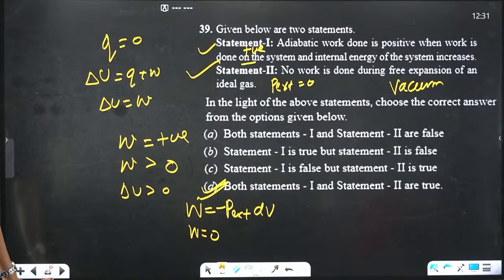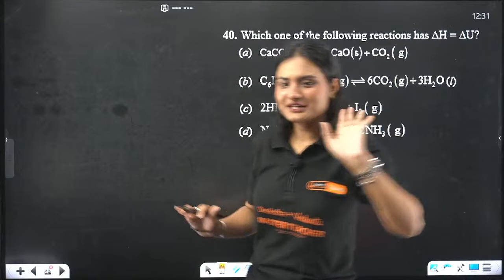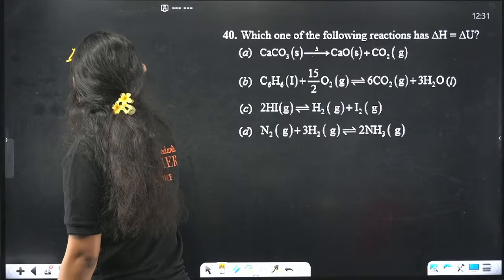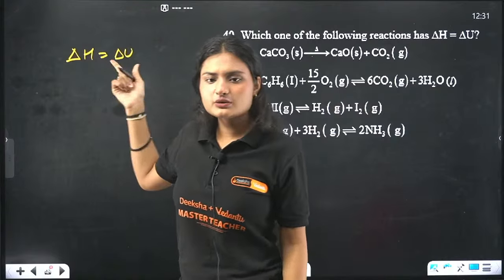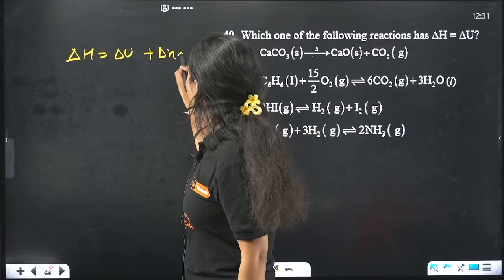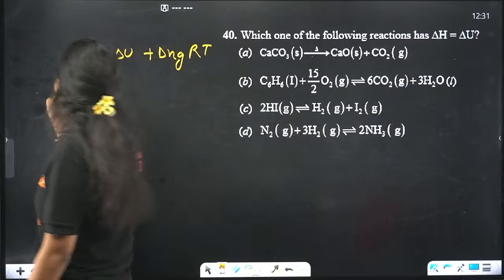Okay, next question. Which one of the following has this relation? Before moving on to that, I'll tell you the exact relation. Change in enthalpy is equal to the change in internal energy plus delta Ng RT. R is the gas constant, T is temperature. What is delta Ng?